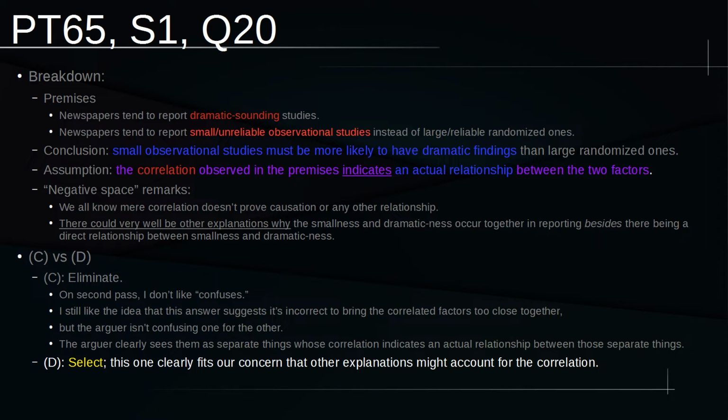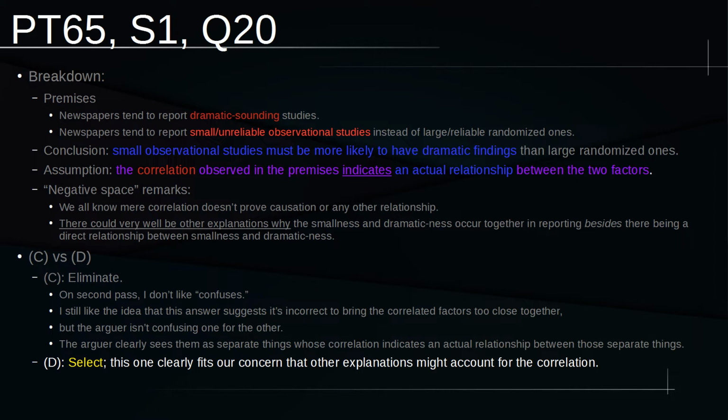And while that's pretty clear in retrospect, honestly, on first pass through, I kind of just accepted that maybe it fits into our negative space, but I didn't really unpack it enough to understand how exactly it would fit. I just thought it was a possibility. I still don't really feel like D is the kind of answer that you'd be raring at the bit, just really excited about picking. To me, again, the better opportunity is to find ways to eliminate C.